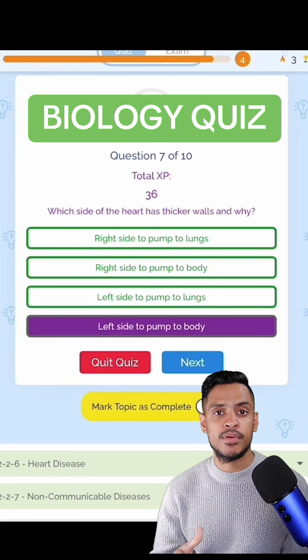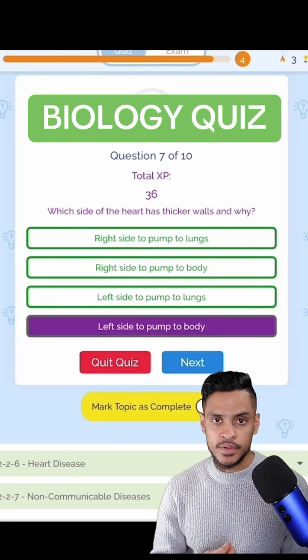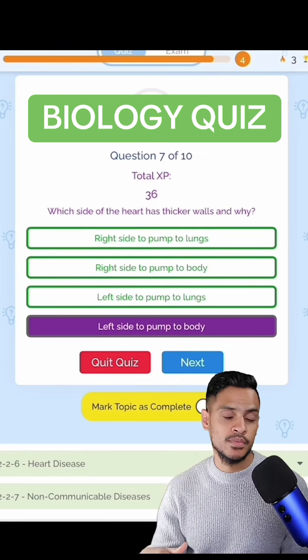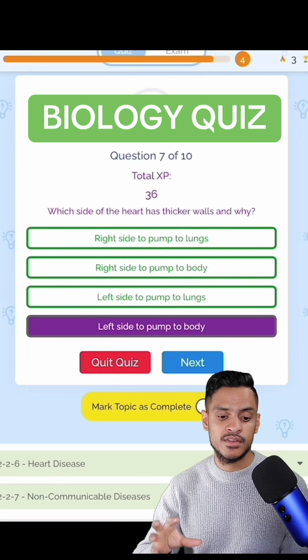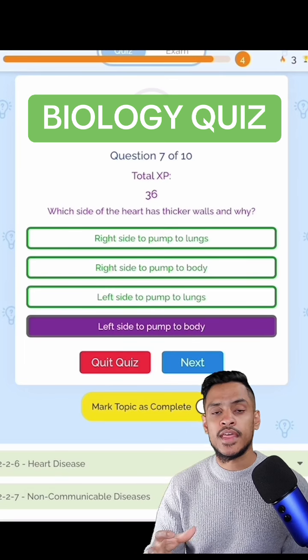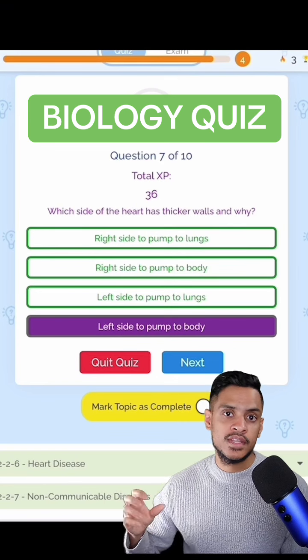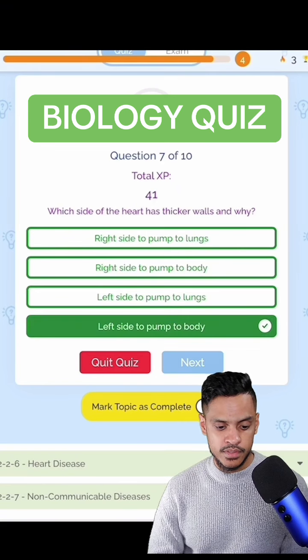It needs a high pressure to pump that blood all around the body, to the very top of your body, to the very bottom of the body. So it needs to pump it very quickly. So it needs thicker walls so that the muscles are stronger so that it can pump it much faster. That's the answer for that one.